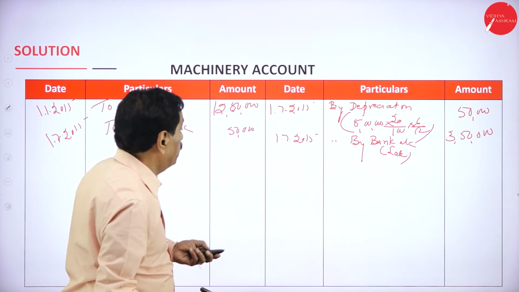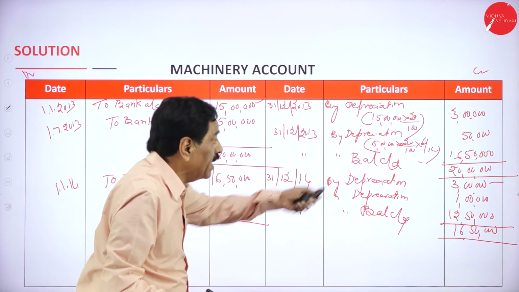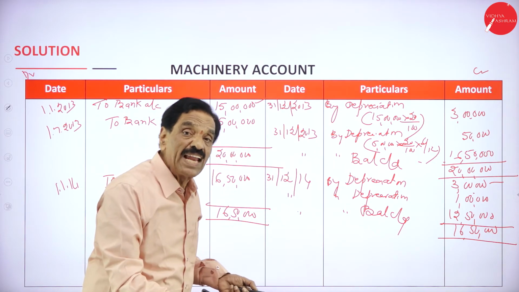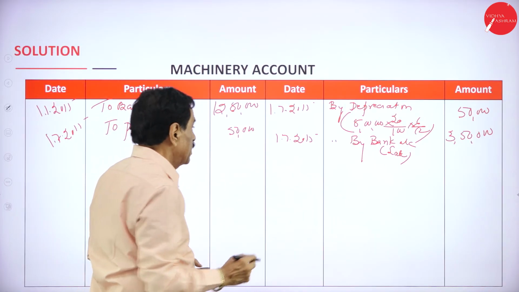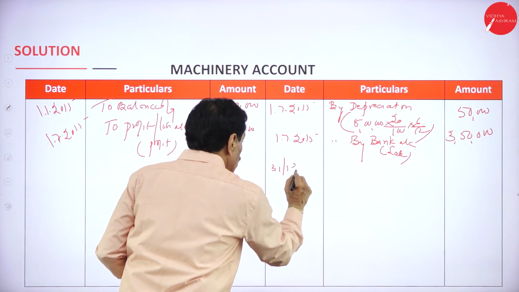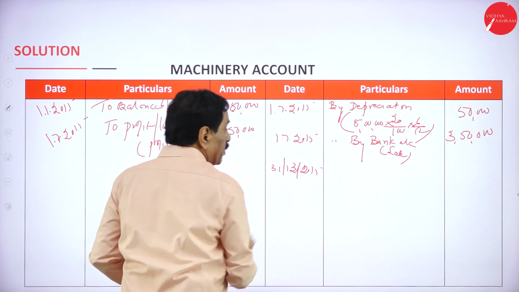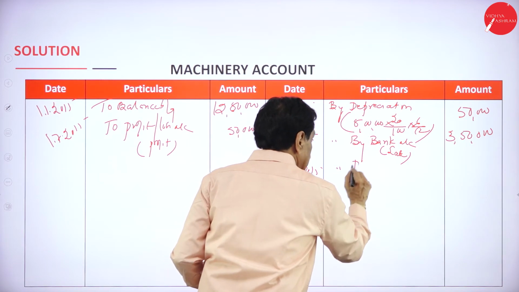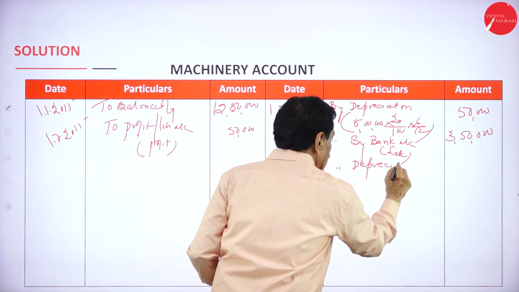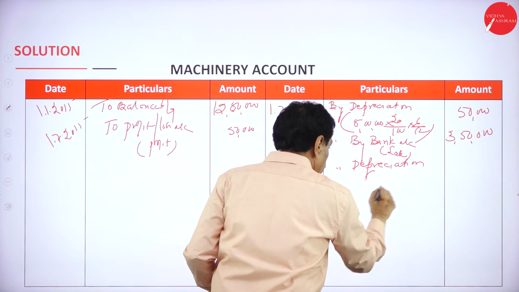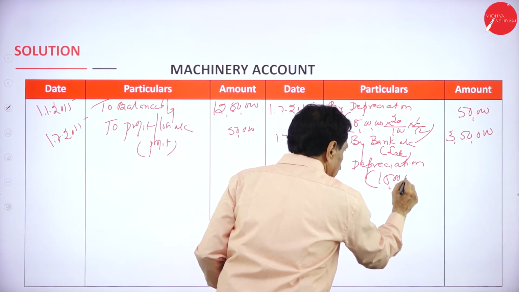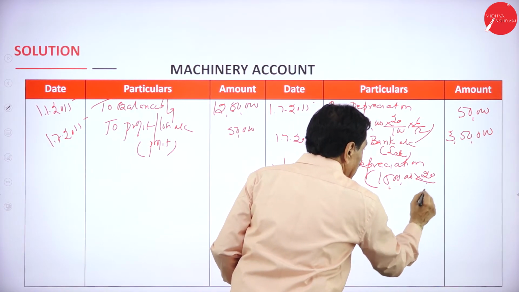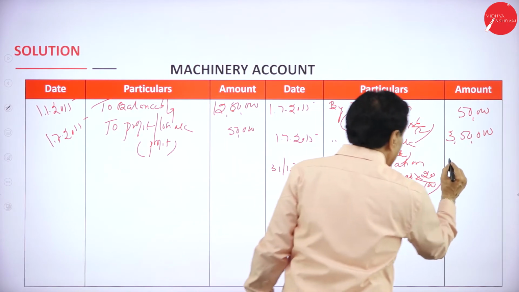So another machinery is left over. Original machinery 15 lakh. Every year how much should be charged? 3 lakh should be charged. 31st December 2015, original machinery by depreciation. This is 15 lakh into 20 by 100, that is 3 lakh.